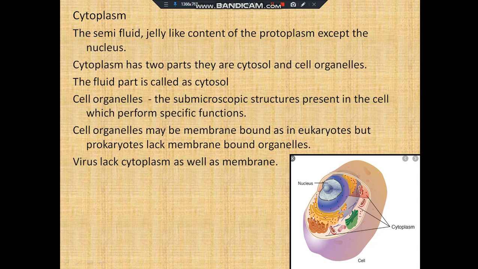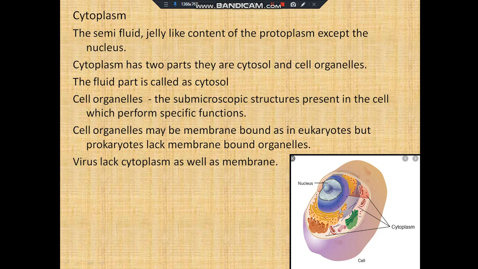Cell organelles are nothing but submicroscopic structures which are present in the cell, in the cytoplasm, in order to perform various specific functions. Cell organelles may be membrane bound like in eukaryotes, or they may not have any membranous covering like in prokaryotes.